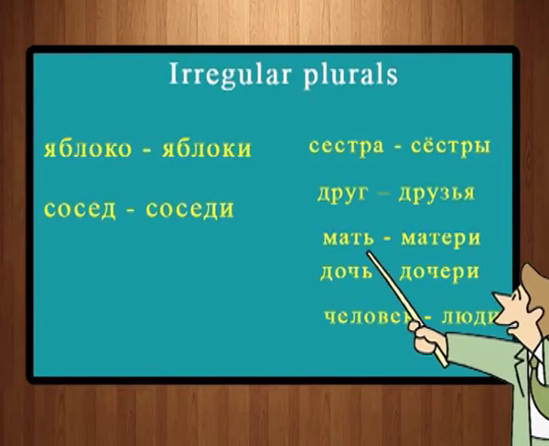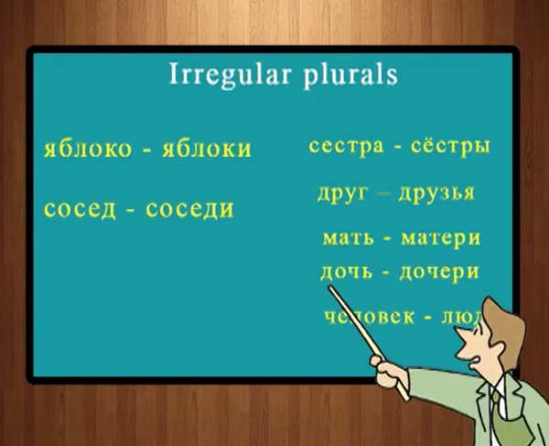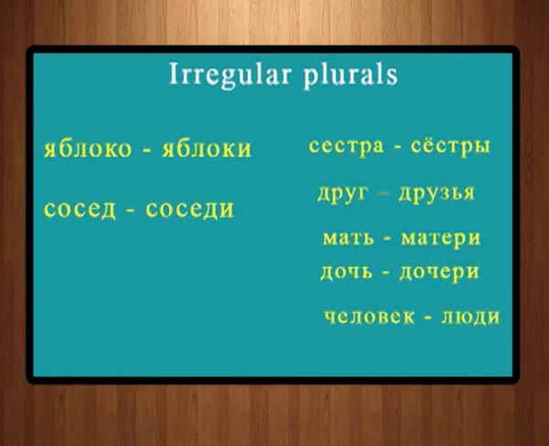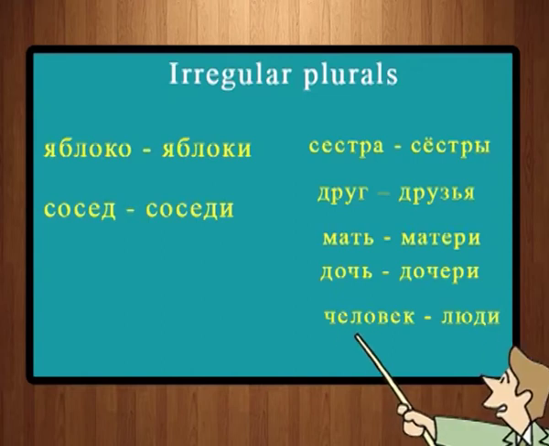Mat, mama, mother. And what is the plural form of mat? Machiri. The same way, doch. Doch is daughter. And what is the plural of doch? Dochiri, daughters. Now, come to the last word that I have written, chilavek.